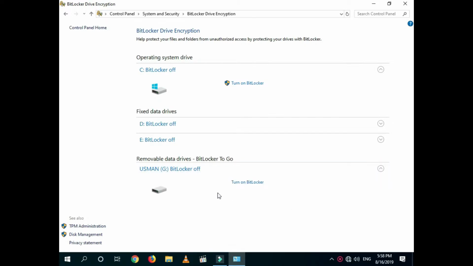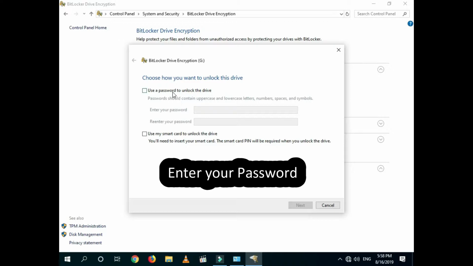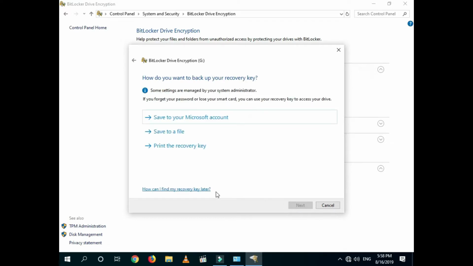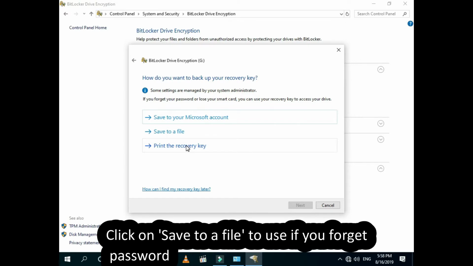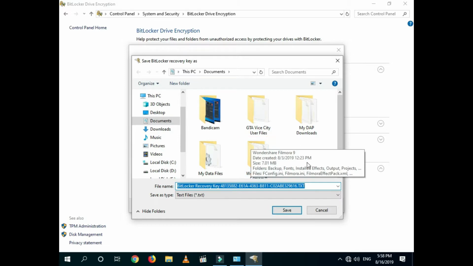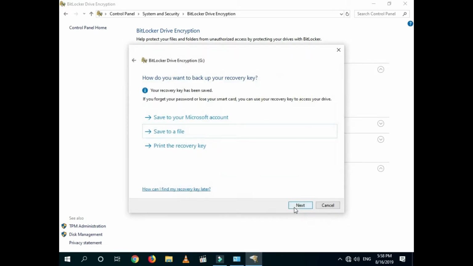Click on Turn on BitLocker. Enter your password. Click on Save a file to recover BitLocker password if you forget your password. Select the destination where you want to save your recovery file.